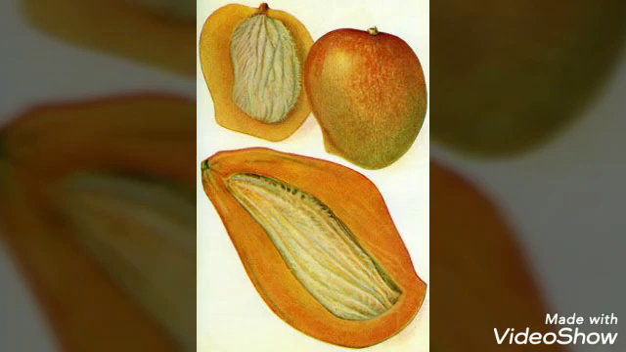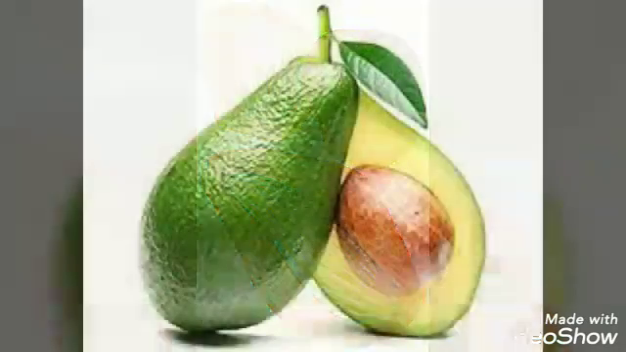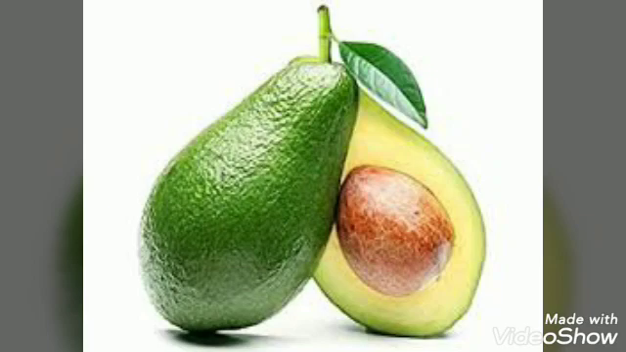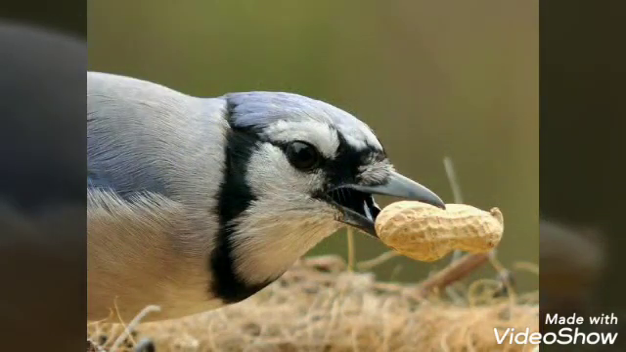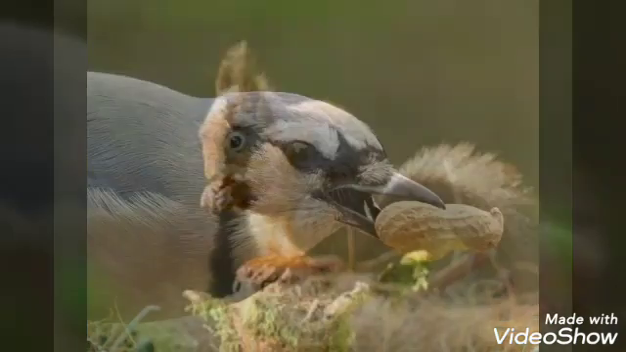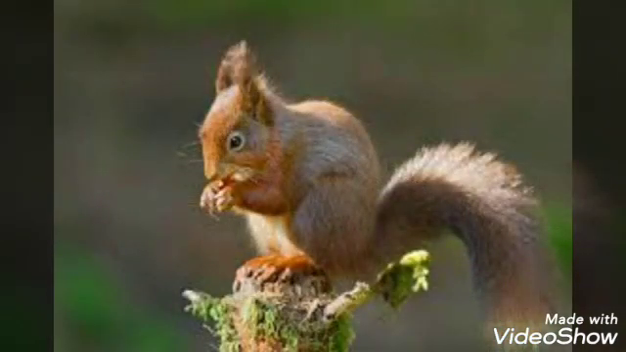Some seeds are not fully developed, so they cannot grow into new plants. Some seeds have some diseases or defects on them. Some seeds are eaten by birds or destroyed by insects and other animals. So, only fully grown, healthy seeds grow into a new plant.